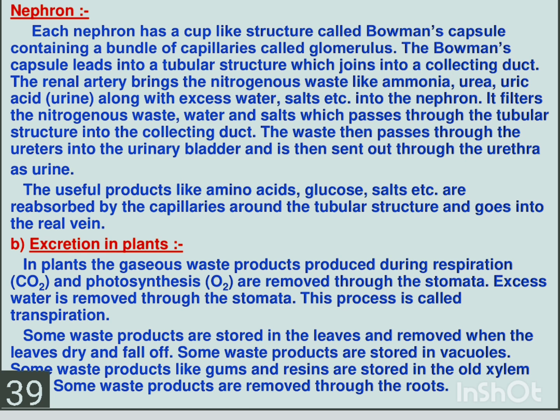The renal artery brings the nitrogenous waste like ammonia, urea, uric acid, or urine along with excess water, salts, etc. into the nephron. So what is the function of the collecting duct? The main function of the collecting duct is that it collects all the waste materials from various parts of the body to the kidney. The renal artery brings the nitrogenous waste like ammonia, urea, uric acid, along with excess water and excess salts in our body.